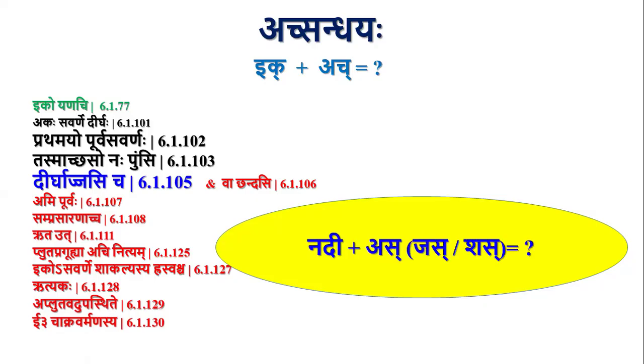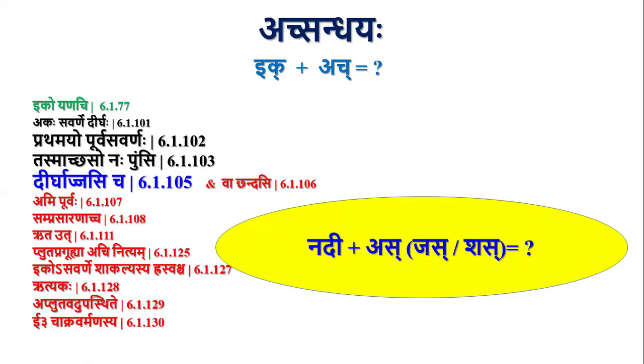Then Nadi plus As. The forms will be same in both the Jas and Shas Pratyaya. So there are no specific sutras for Jas or Shas, so I have taken them together. Nadi plus As. Here also Pratamayo Purva Savarnaha is blocked by Dirgat Jasi Cha. Nadyah. Actually it is wrong.